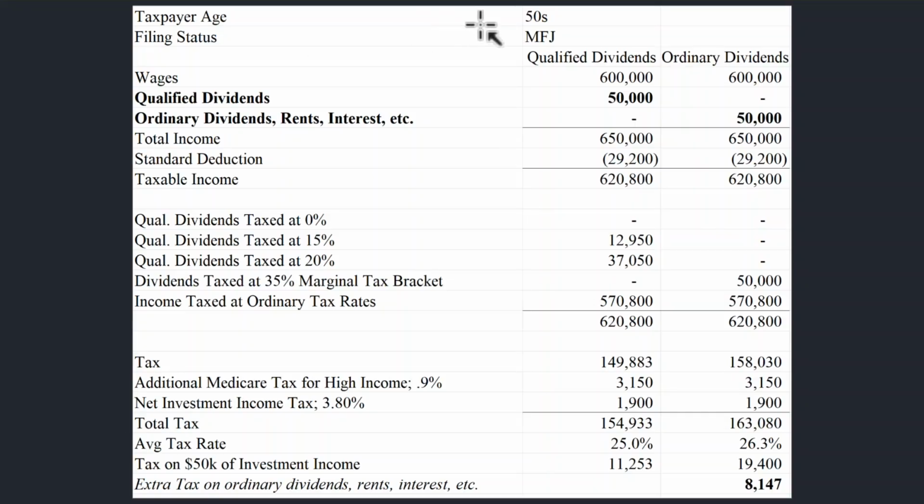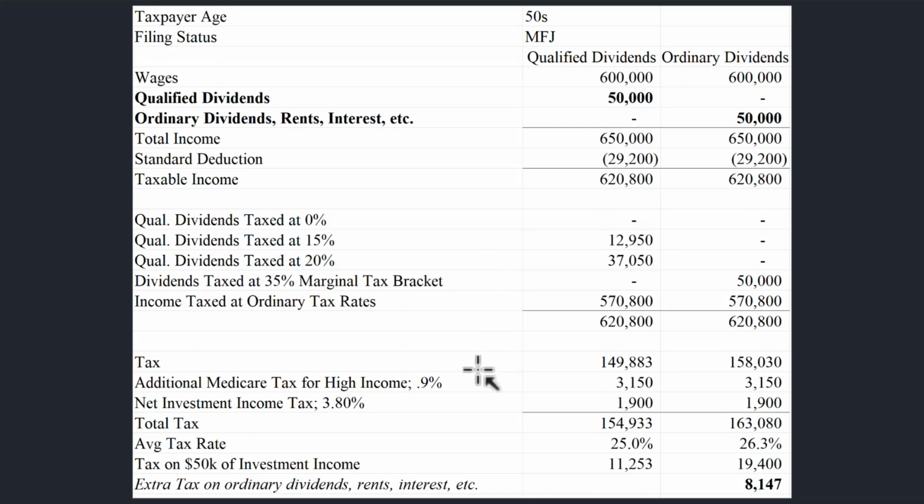Now let's take a look at a high income couple to see how a very high level of income affects the taxation of your dividends or investment income. In this example, we have a couple in their 50s earning $600,000 a year and the same dividend or investment income stream of $50,000. Notice what happens when you start making a lot of money. The tax brackets move up. In this case, the entire $50,000 of ordinary dividends is going to be taxed at the 35% level, while the qualified dividends will be taxed partially at the 15% and the rest at the 20% level.